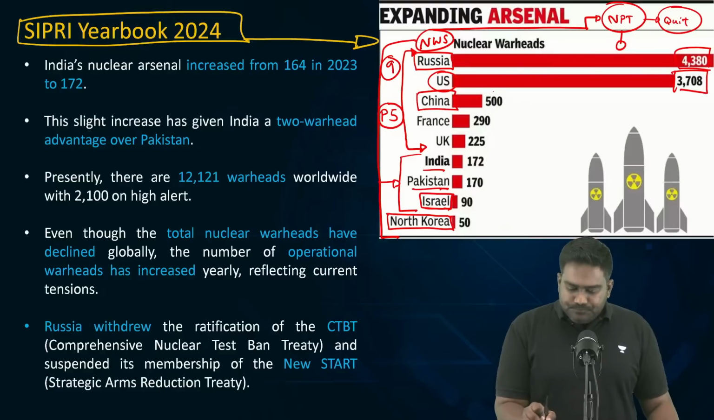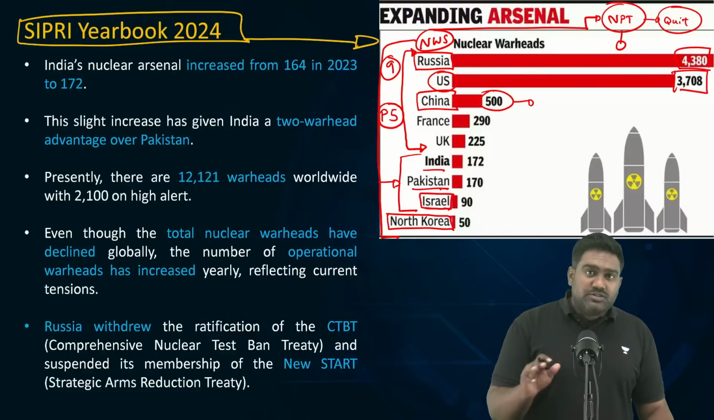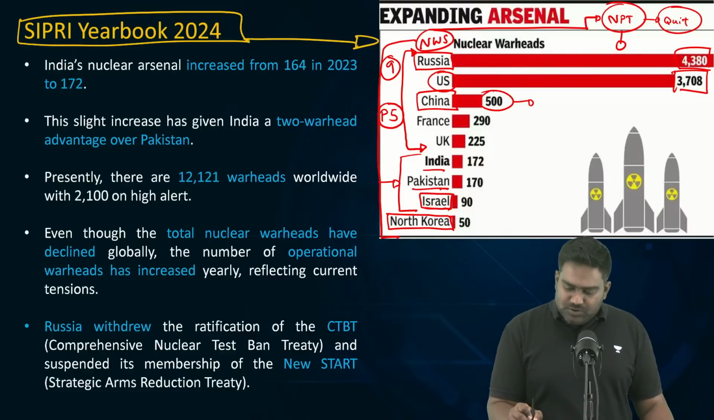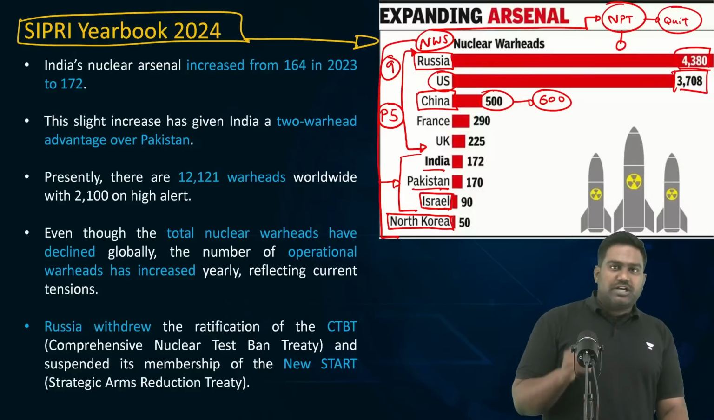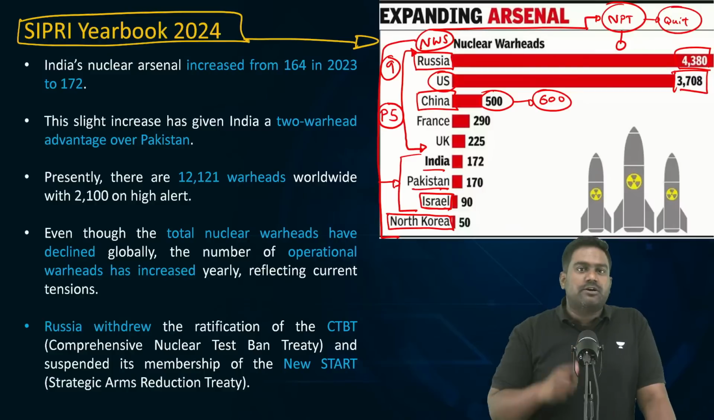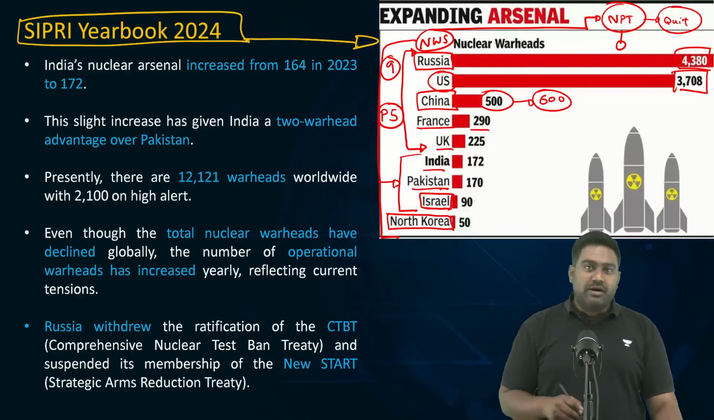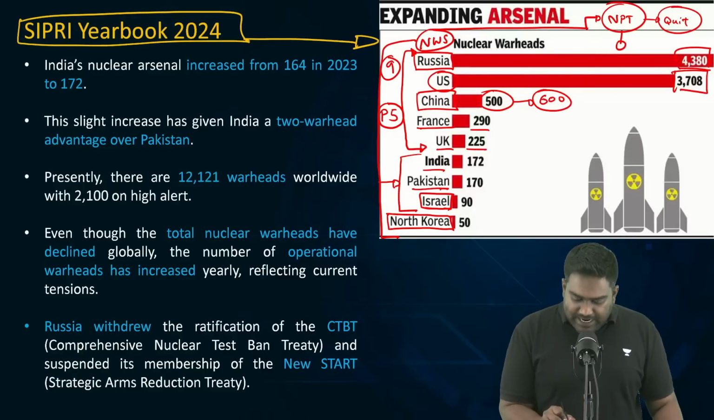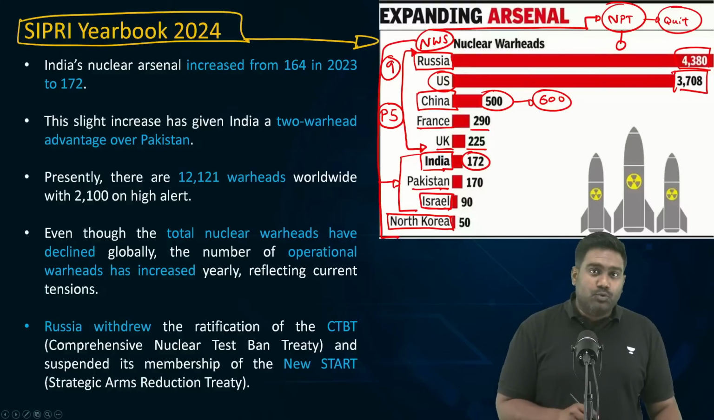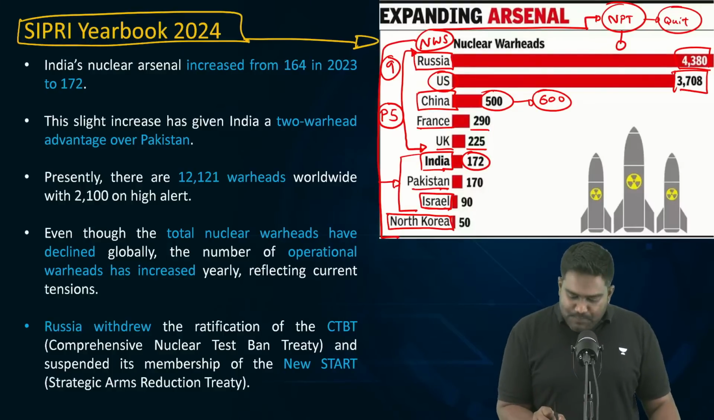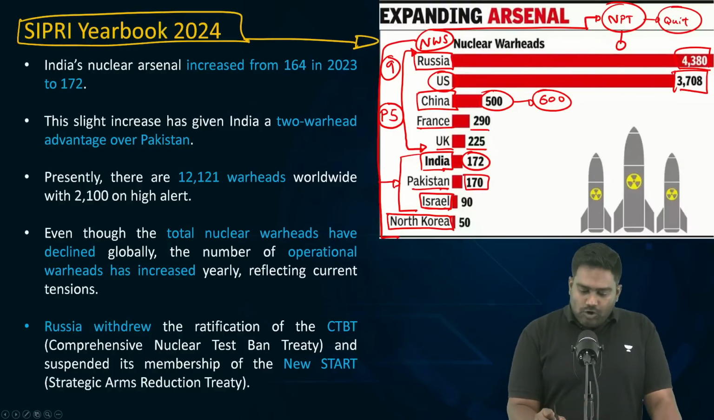Then China with 500, and according to some latest reports, it has gone up to 600. So China has somewhere between 500 to 600 nuclear warheads. Then comes Pakistan, France, and UK with 290 and 225 warheads respectively. Then comes India with 172, just 2 warheads more than Pakistan, which is at 170, followed by Israel and North Korea.